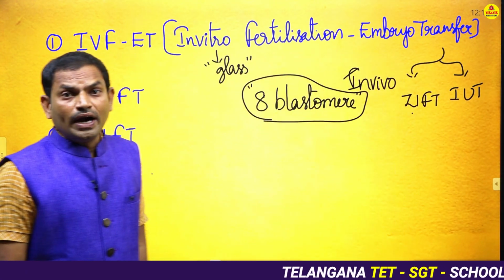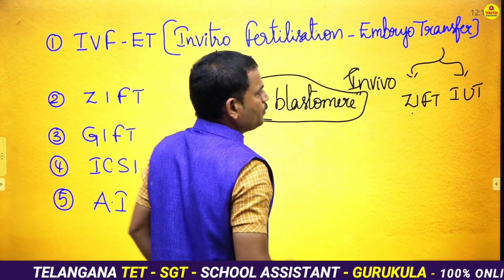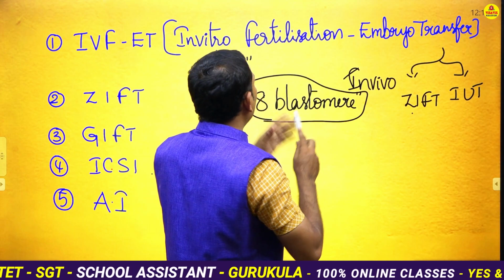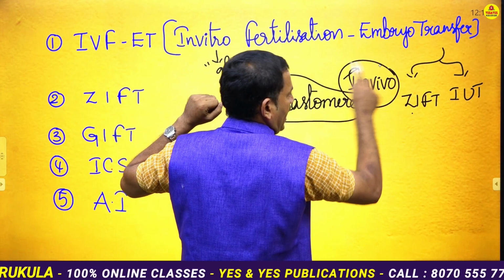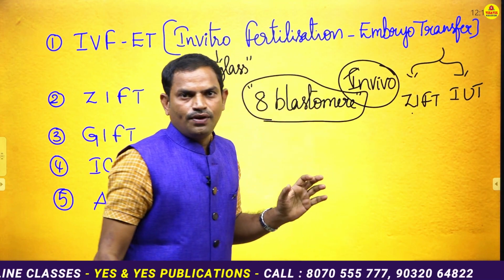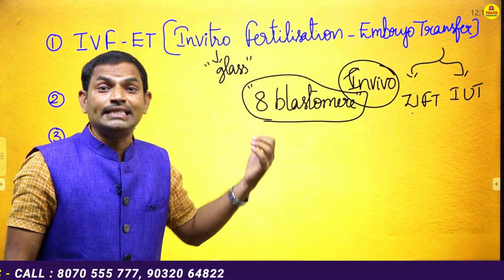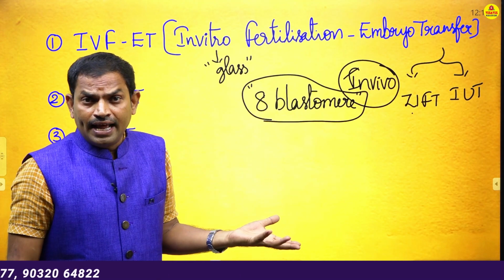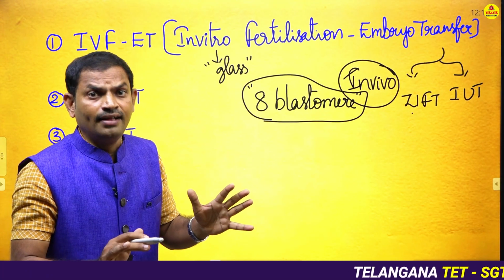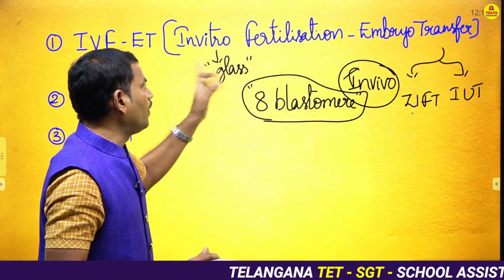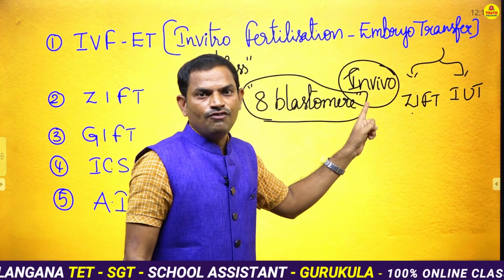So what is meant by GIFT? Before going to know about these two, let us come to this word in vivo. In vitro means in the lab, that is artificially. In vivo means natural. Naturally, if the sperm fuses with the ovum in the female body, we can call it in vivo. So in vivo fertilization occurs means no technology adaptation, nothing. But here, since there is a defect, we are following this in vitro fertilization. That is the difference between in vitro and in vivo, right?